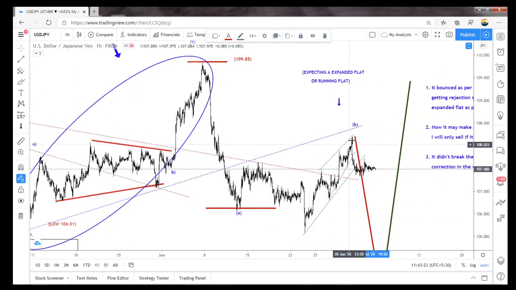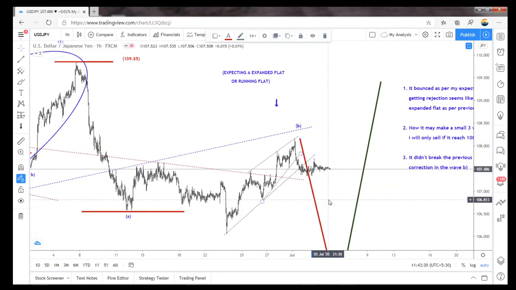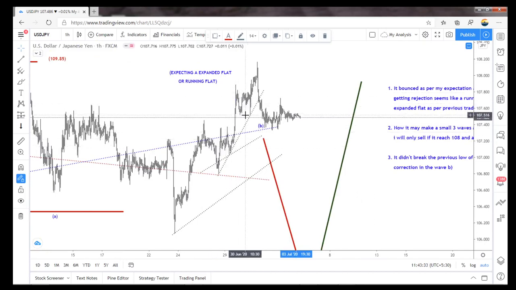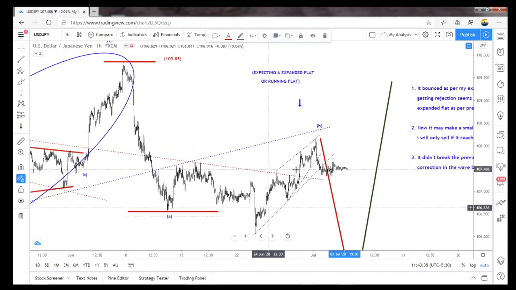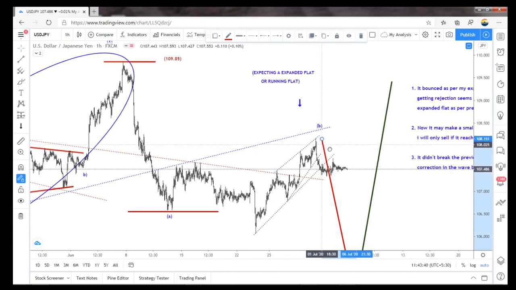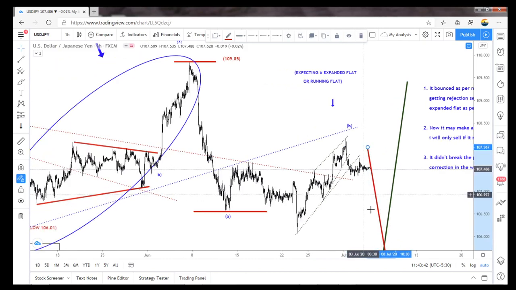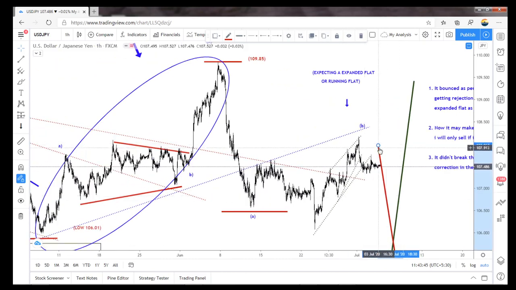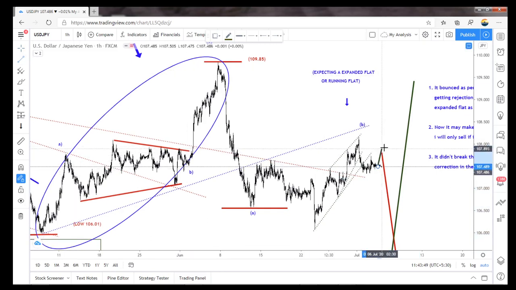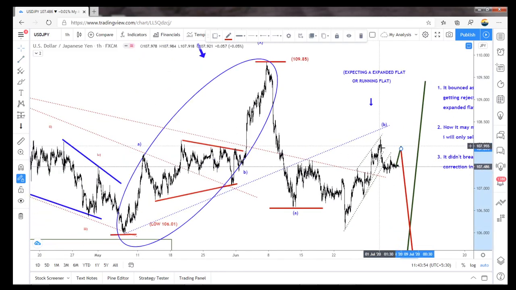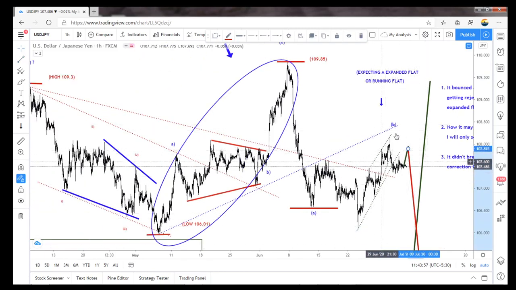From here it's looking like a five-wave structure also. In this zone, 1, 2, 3, 4, and 1, 2, 3, 4, 5. So this could be a leading diagonal also. So again what it will do is A. What we are expecting here is, if it comes to this zone, everybody is looking for a sell in this zone to catch this as a C wave.